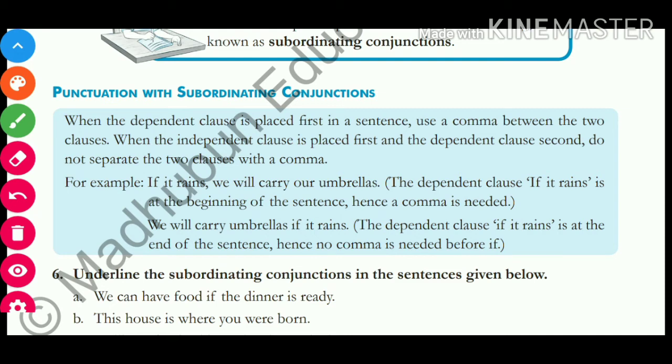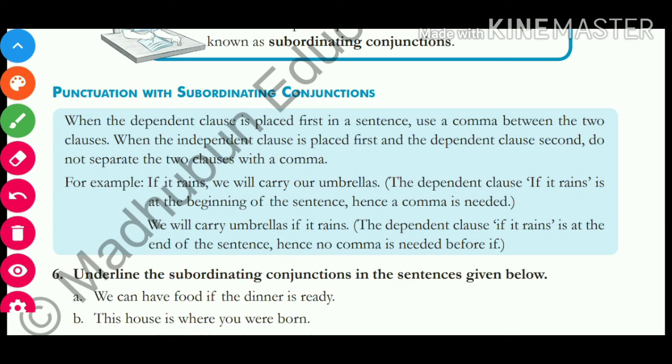Punctuation जब हम subordinating conjunctions लगाते हैं तो उसमें punctuations का क्या main role रहता है, that we'll see. What are the examples of subordinating conjunctions? You can say if, as if, as long as, since, that, than. These are all subordinating conjunctions.